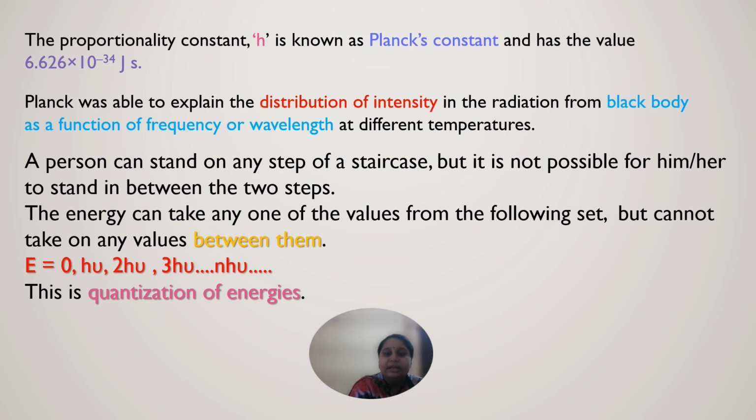It cannot lie in between any two, that is, in the form of decimals or fractions. So E is equal to 0, h nu, 2 h nu, 3 h nu, and it continues up to n h nu. This is called quantization, as we are converting the energies into quanta, or discrete units, and it is called quantization of energies.